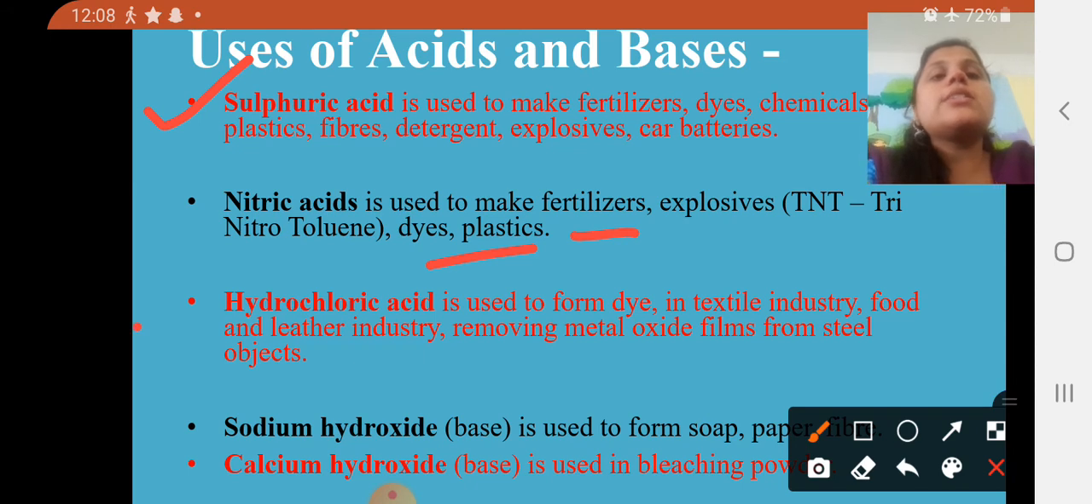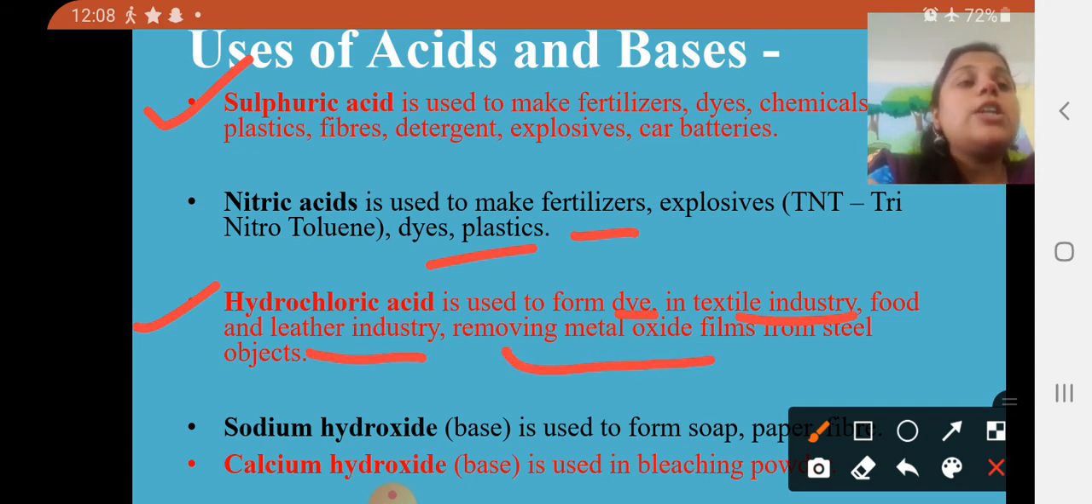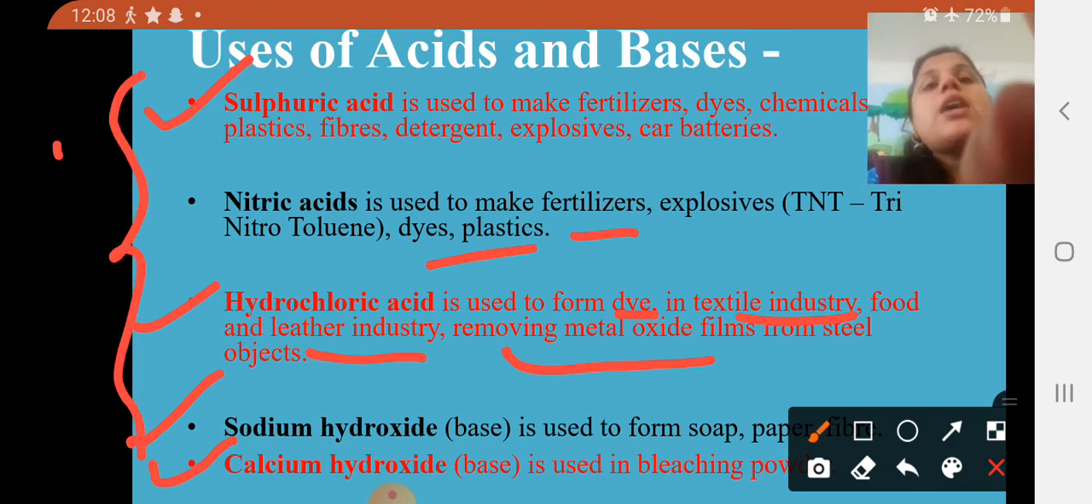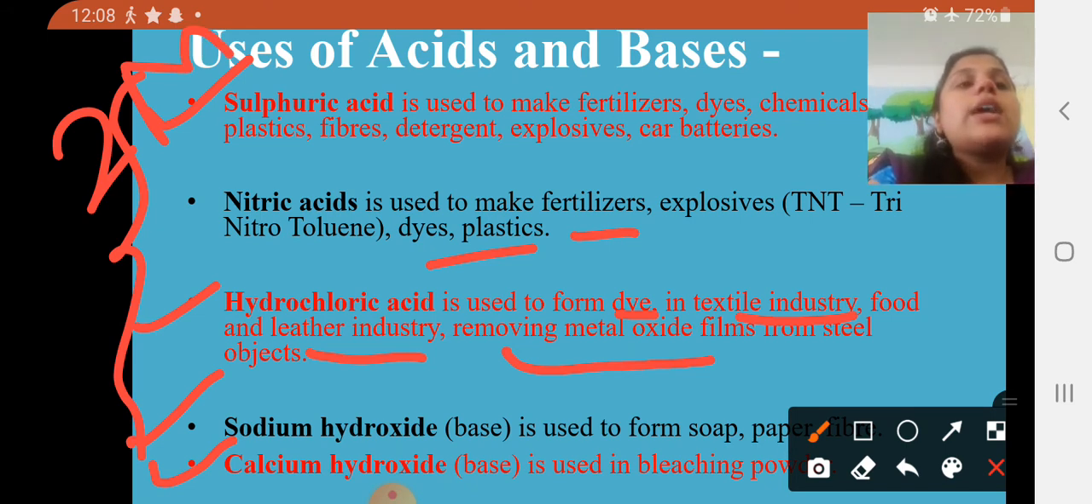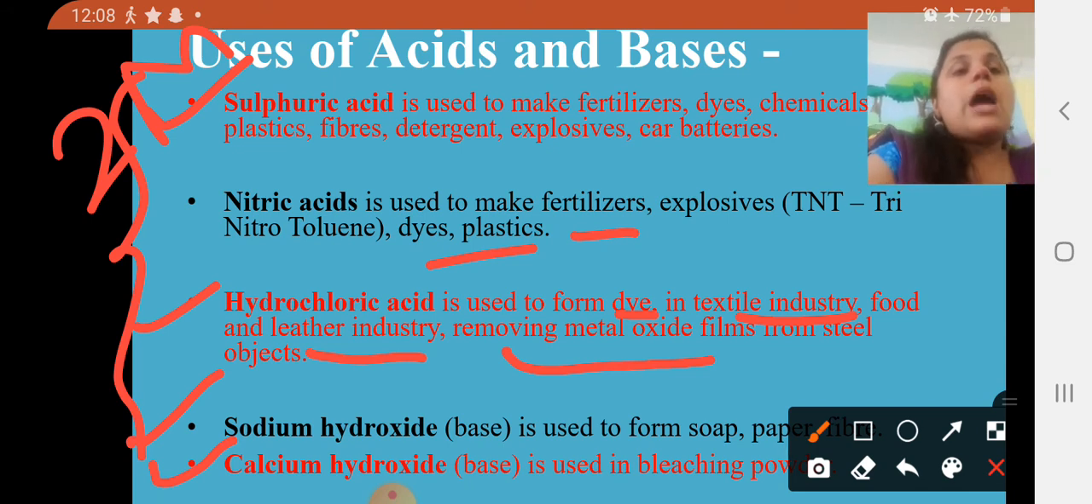And hydrochloric acid is used in dyes, textile industries, food and leather industries, and removing metal oxide film from steel objects. And sodium hydroxide is a base used to make soap. And calcium hydroxide is the base used in bleaching powder. So dear students, these are some uses. It can be asked for 2 marks, so you can write at least 2 to 3 points. Why do we use acids and bases? Because they are needed in our life.